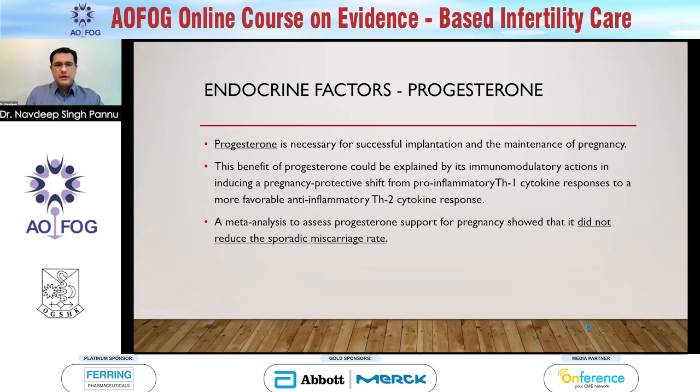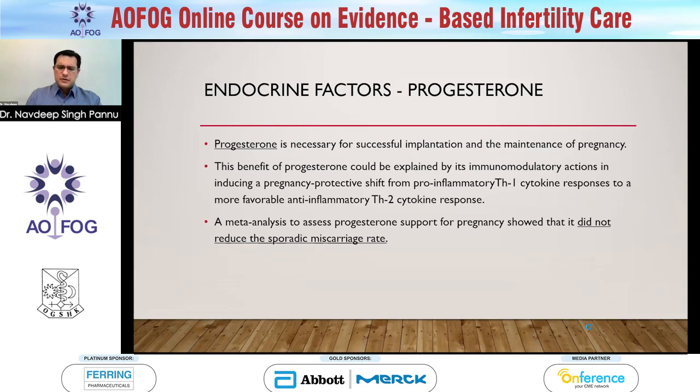The next is our favorite, progesterone, that we always give our patients after an IUI or IVF, hoping that it will increase our implantation rates and our pregnancy rates and maintain the pregnancy. So there are a lot of benefits of giving progesterone. One is in the immune response. It creates a more favorable anti-inflammatory cytokine response.